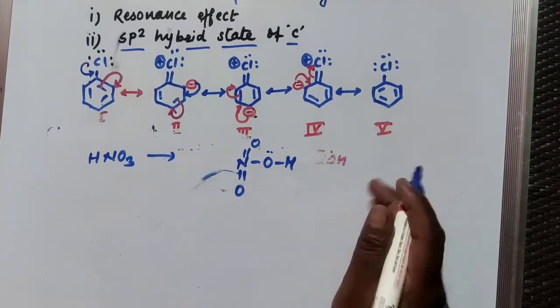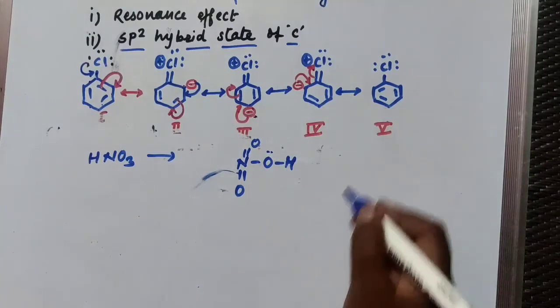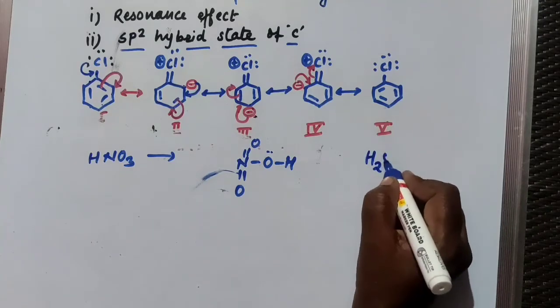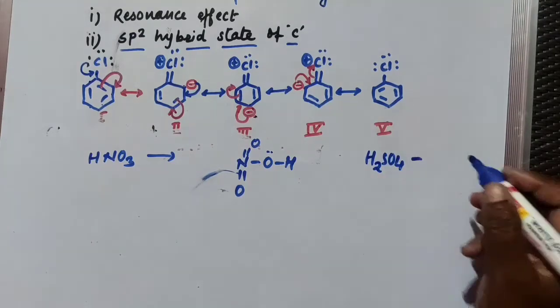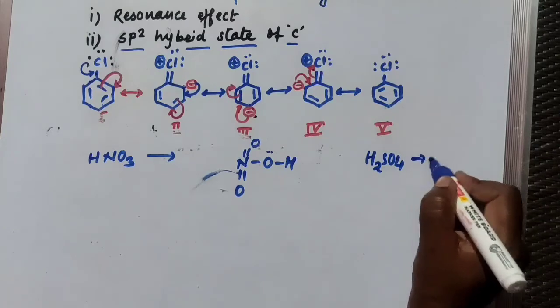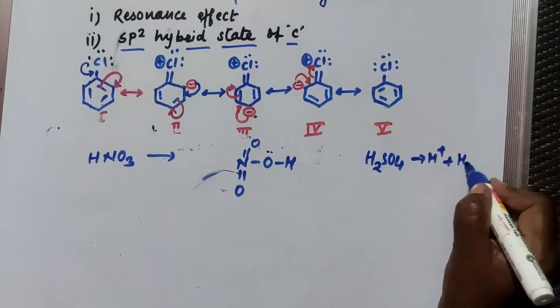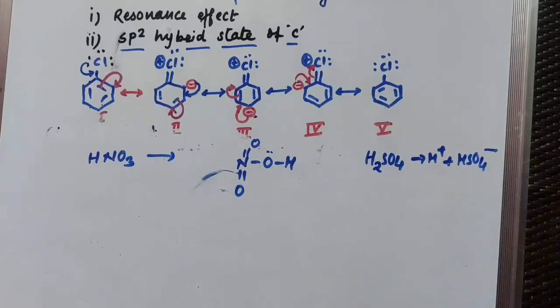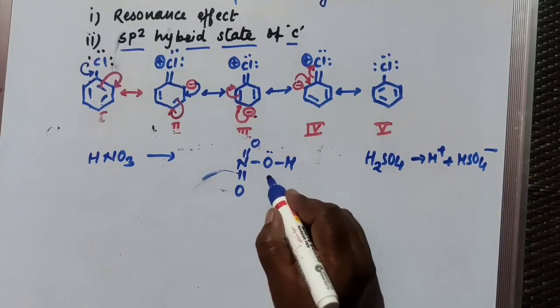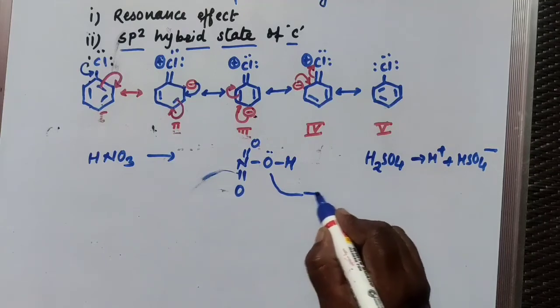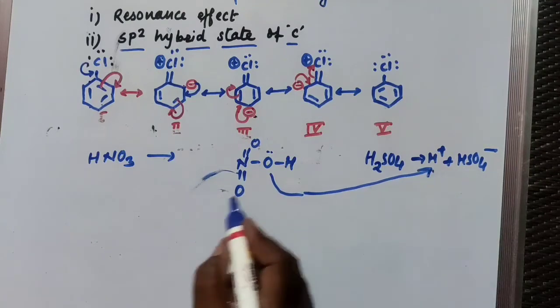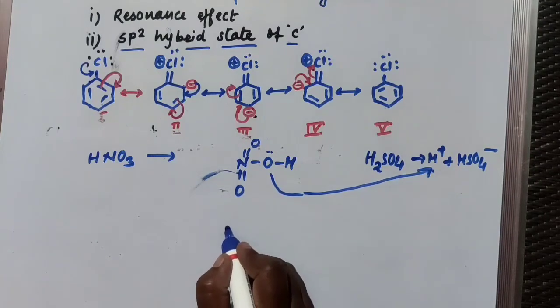So in this case, what happens? Here in H2SO4 you will get H plus ions and HSO4 minus ions. So actually this oxygen gives an electron pair to accept the proton, and here there is a formation of what?